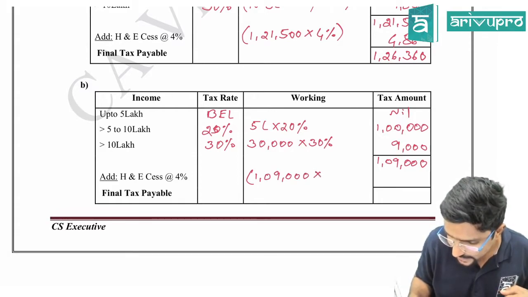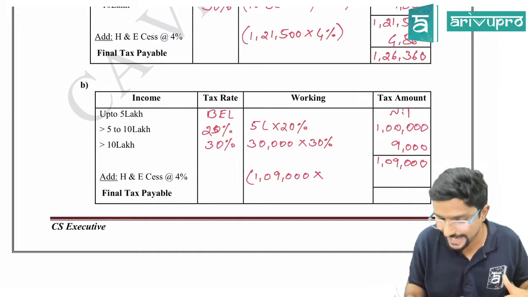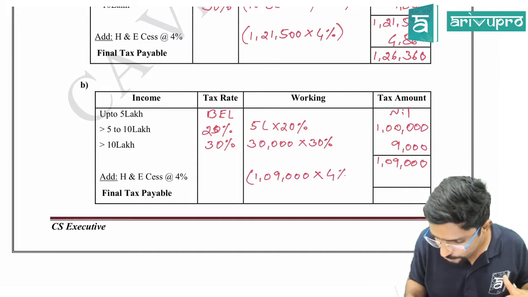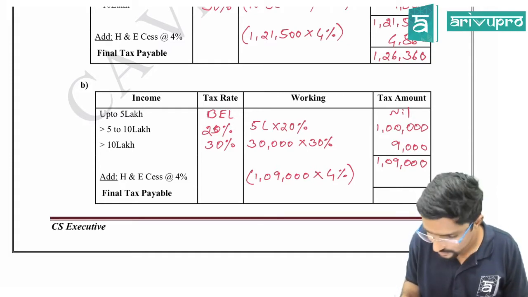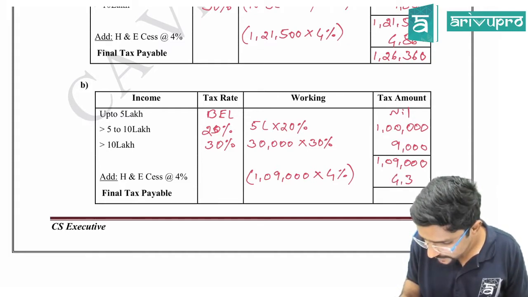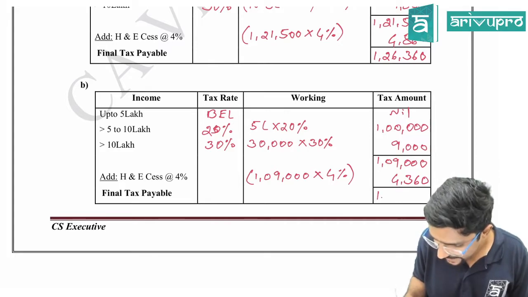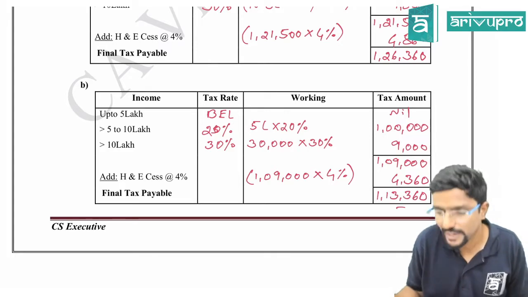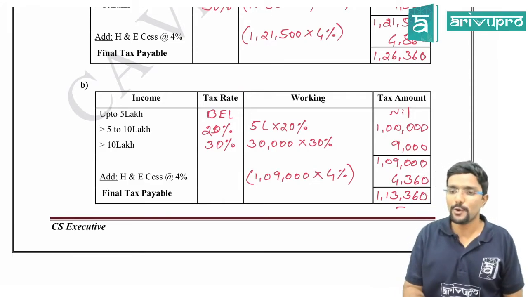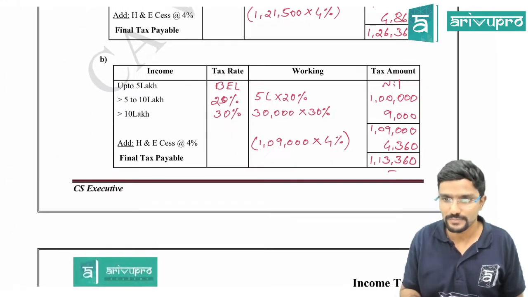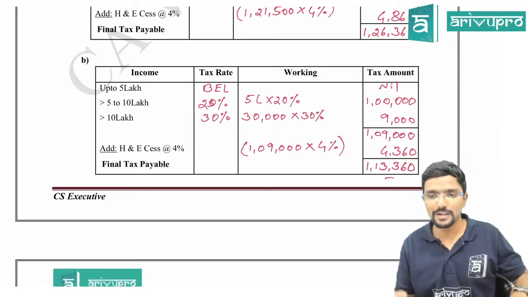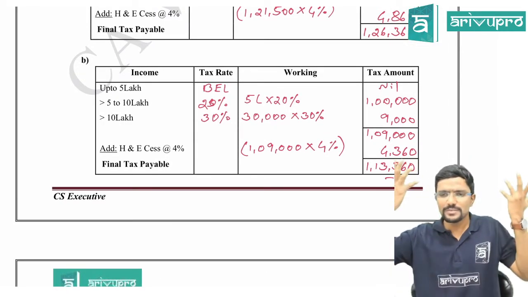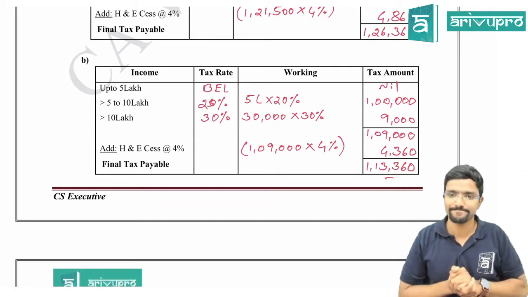Even though you are resident, your total income is more than 5 lakh. Health and education cess at 4%: how much, guys? 4,360. So 1,13,360 is my final figure, which I have to pay to the government. And here we are not reducing anything because the information is not given in the question.